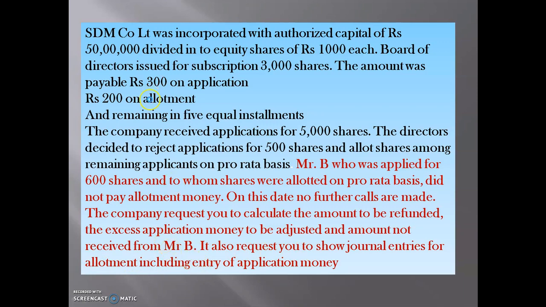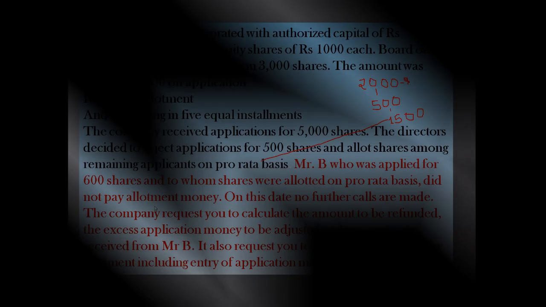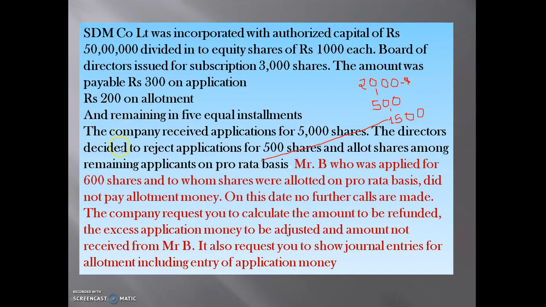So this problem is based on issue of shares at par with oversubscription, rejection, pro rata allotment and also calls in arrear. The company received applications for 5000 shares and issued 3000 shares, so this is oversubscription. The excess applications are the difference between 5000 shares and 3000 shares, that is 2000.